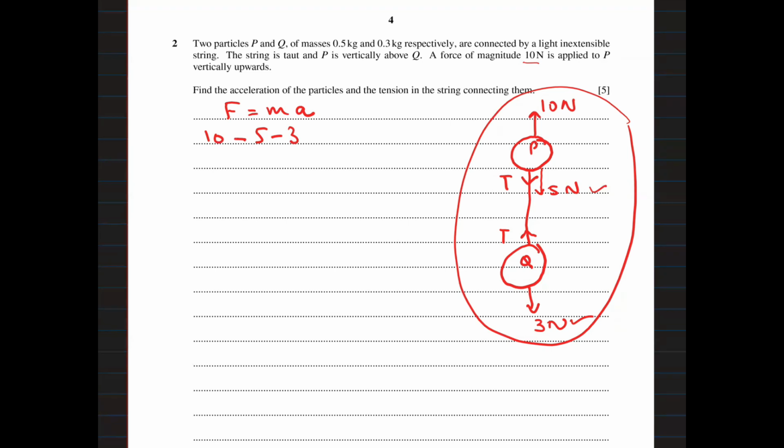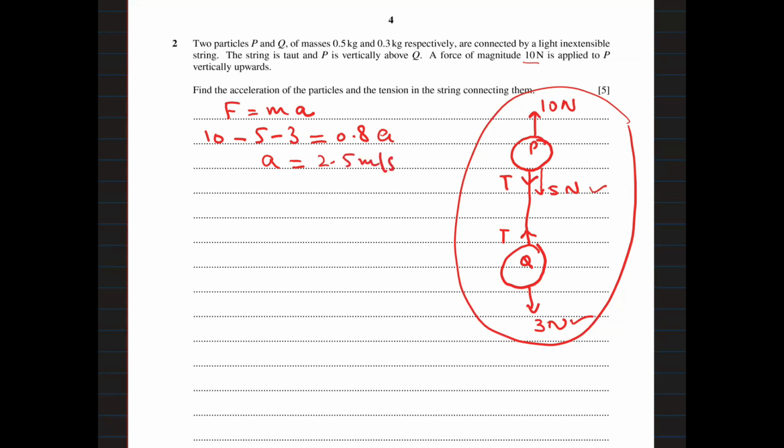The only forces are 10, 5 and 3, equal to m. The mass of the whole system is 0.8, that is 0.3 and 0.5, into a. And the final answer for a is 2.5 meters per second squared.